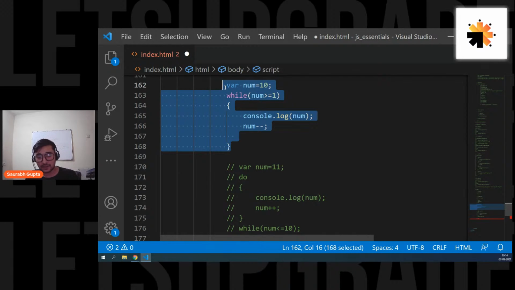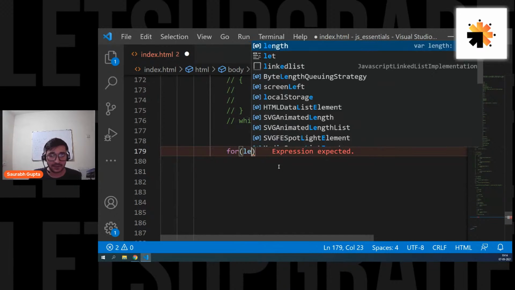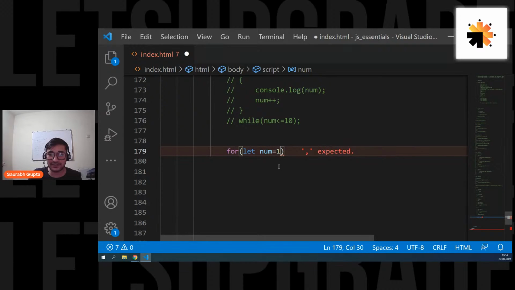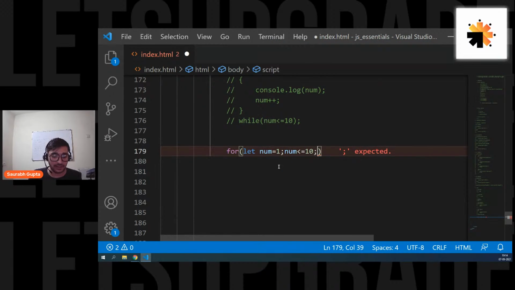What the for loop says is, okay, fine. If these three are the basic components, do one thing. Don't write them here and there. I will give you a way of writing all of them together so that it's easier to write them in one line, and whenever you want, you can see them at once. You don't have to go up and down in your code. Write an initialization here, let's say let num equals 1. Then put a semicolon and write your condition as well. Put a semicolon and write your increment or decrement statement as well.